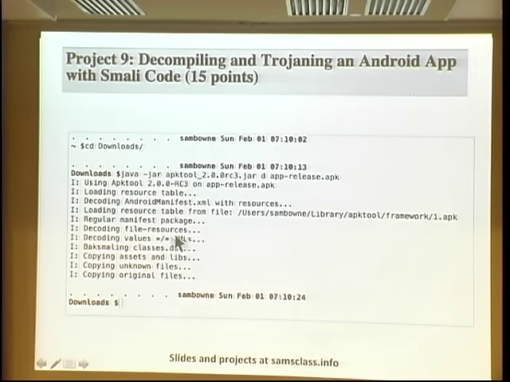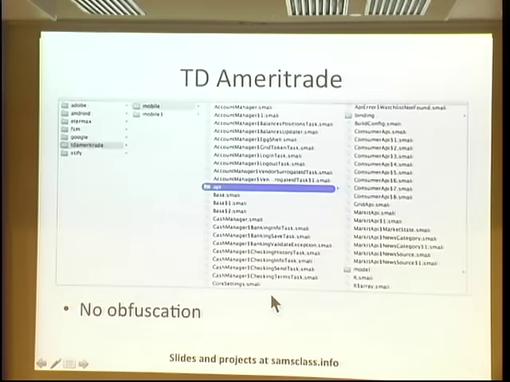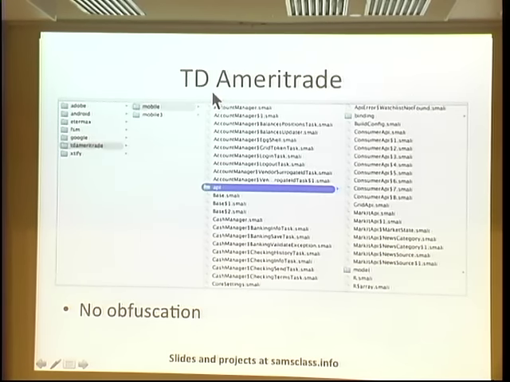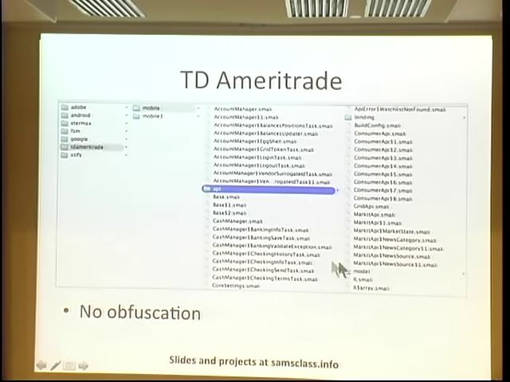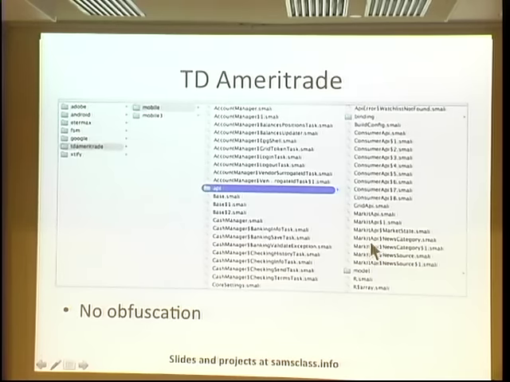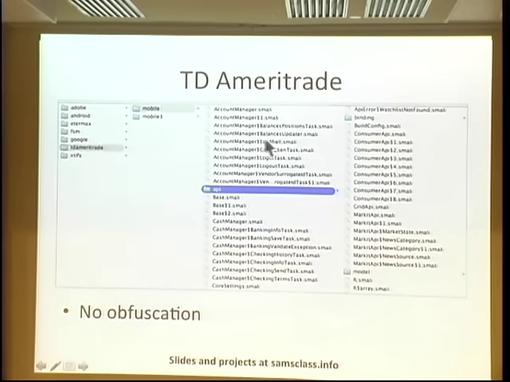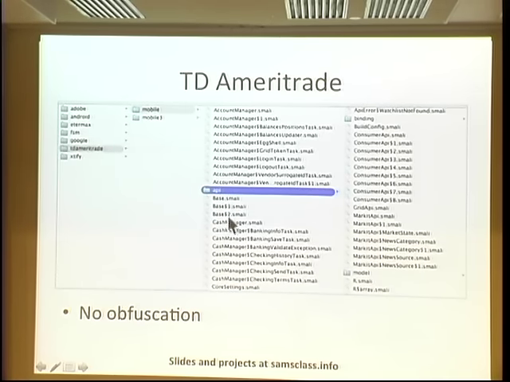So you just run this thing, and it does its magic and turns this thing into just a whole bunch of little objects. And here's TD Ameritrade, a financial stock trading app. It disassembles, and I see all their source code. And you might notice this is really friendly. Consumer API, build config, account manager, base, cash manager. There's nothing to stop me totally reading their code. All the names of variables and such are easy to get.